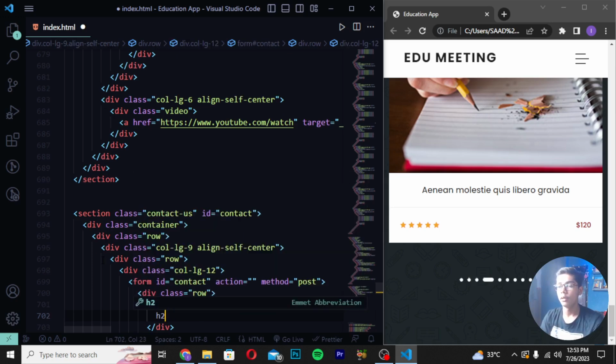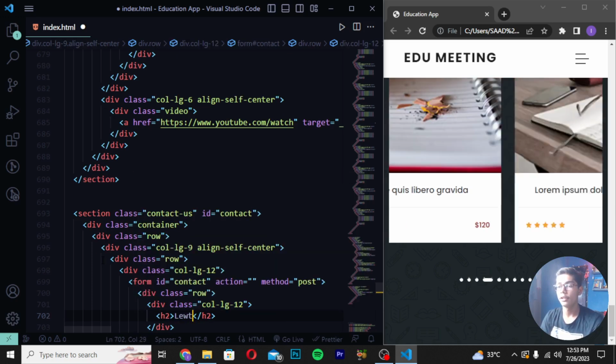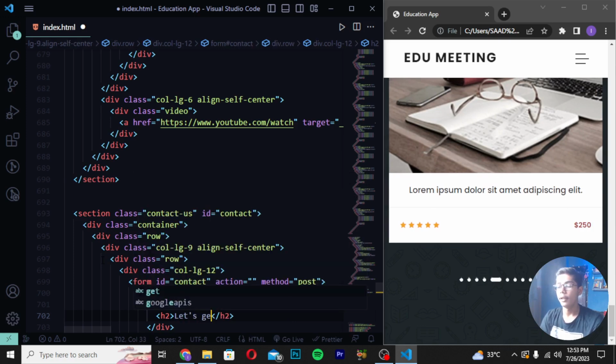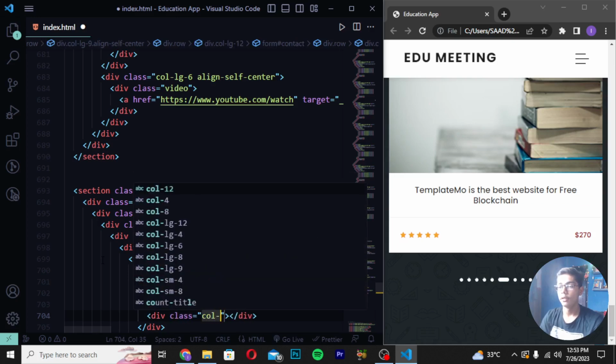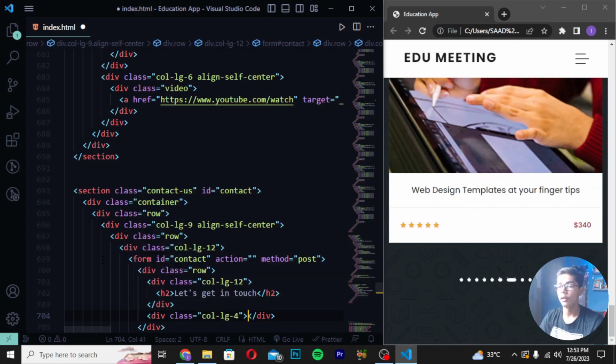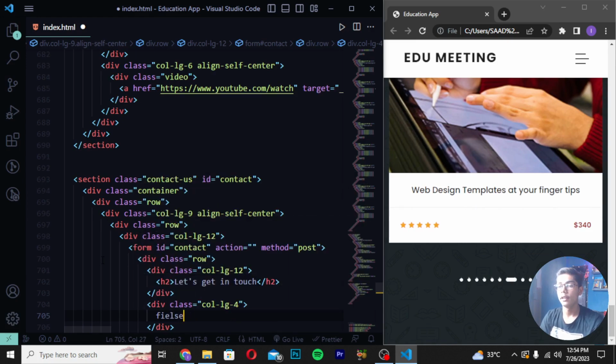Then you have to write here h2. And then you have to now just write here let's get in touch like this. Then you have to write here div class col-lg. So here I will be now writing here code. Then you have to write here fieldset. So here I will be now writing fieldset like this.